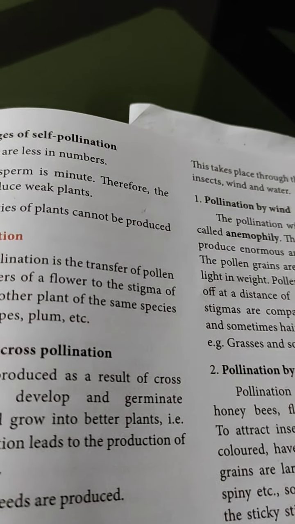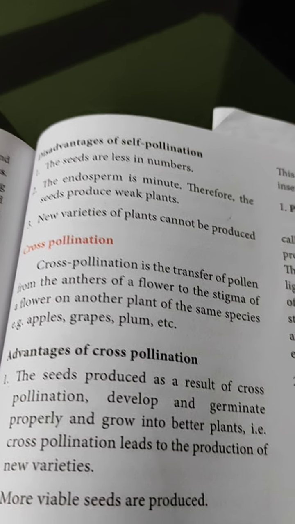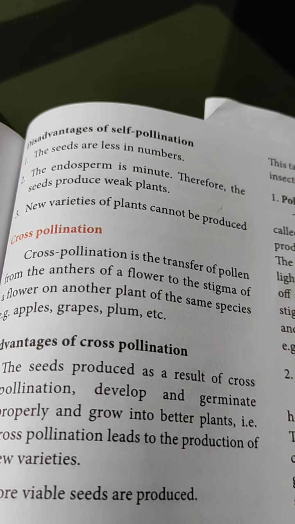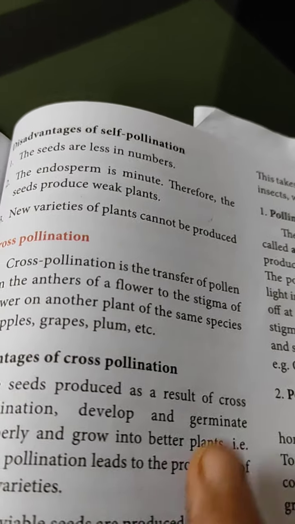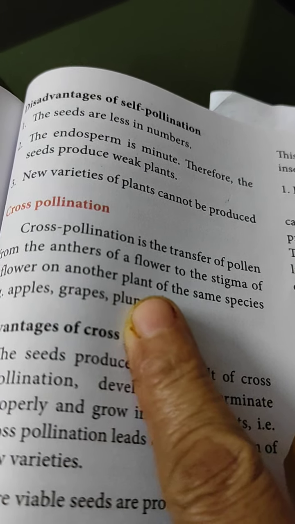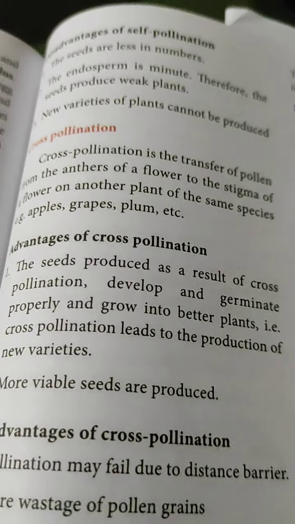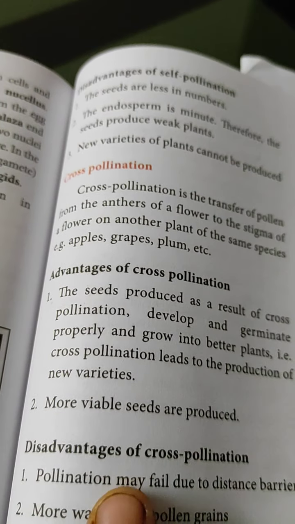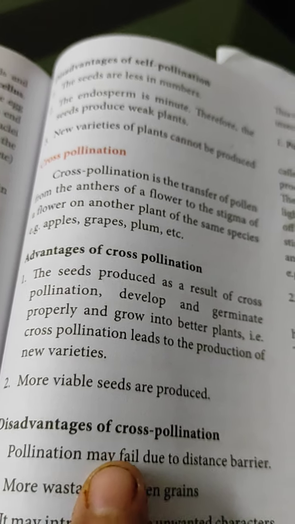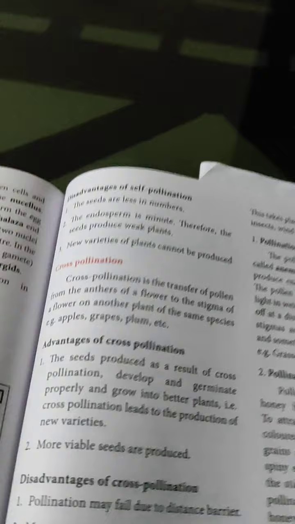So how do we have to explain it? The transfer of pollen grain from the anthers of a flower to the stigma of another flower on another plant of the same species is called cross pollination. Again, I will explain this when I take the class for A section and C section. B section and D section have already been discussed on the board with a diagram.